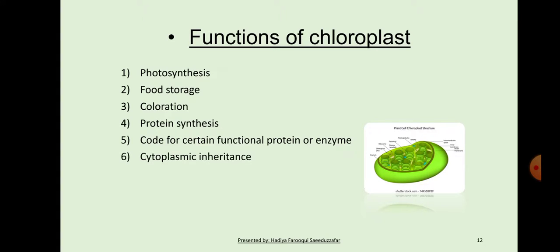Cytoplasmic inheritance. During cell division, the ctDNA or chloroplast DNA transmits the character to the next generation independent of nuclear DNA. Thus, the chloroplast plays a vital and important role in the cytoplasmic or extranuclear inheritance.